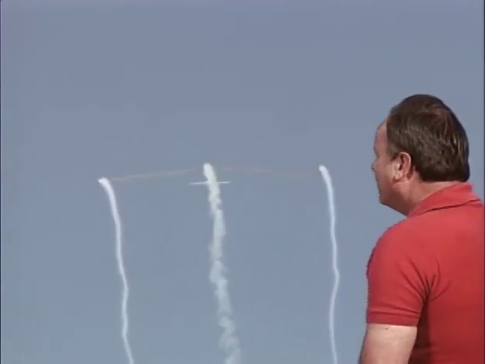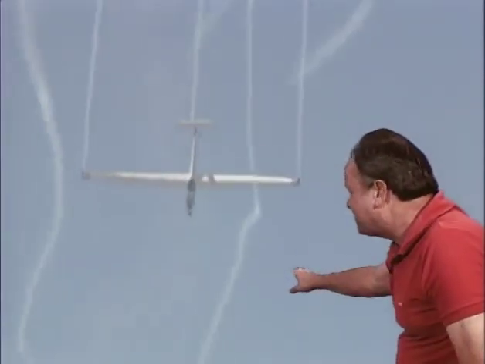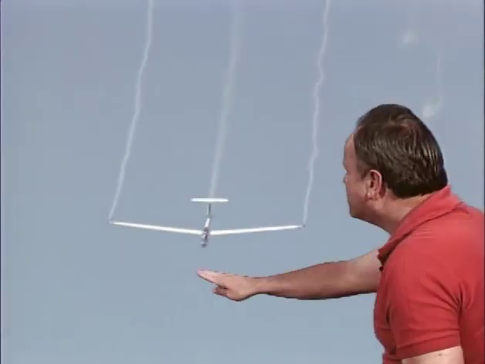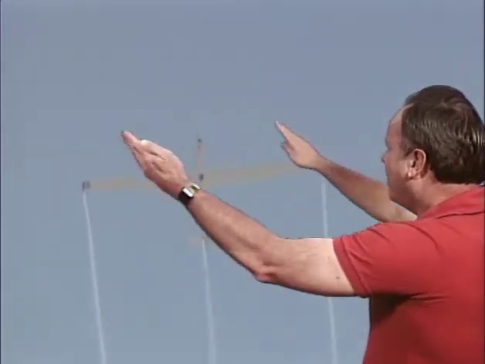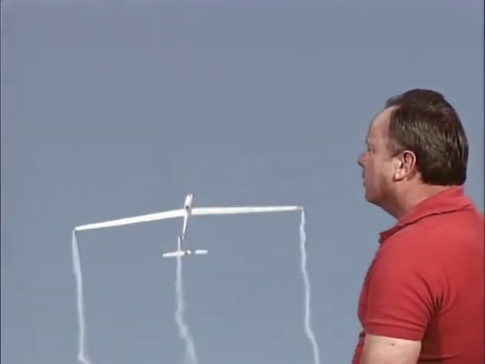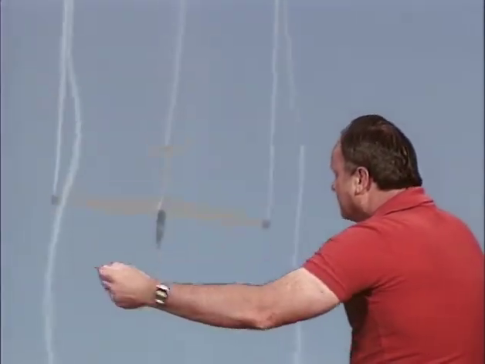For instance, maybe a glider is a good example of a high aspect ratio wing, and that certainly is a high aspect ratio wing right there. A long, skinny wing has a high aspect ratio. Now, a wing with a very high aspect ratio like that, in comparison with a low aspect ratio wing, will have a low stall speed. So you can expect this glider, with everything else being equal, to have a lower stall speed.